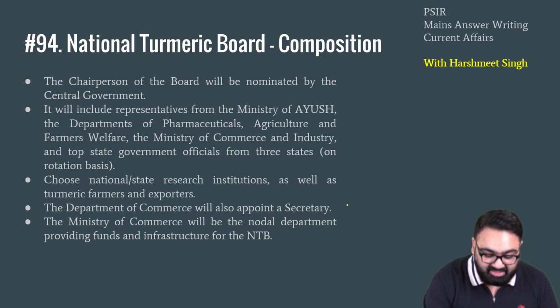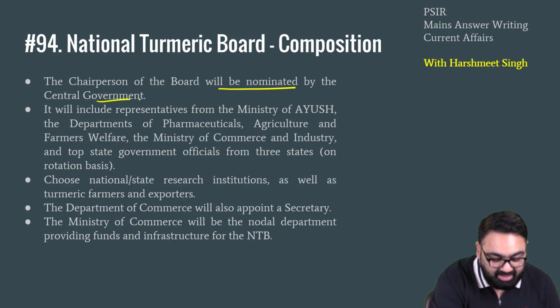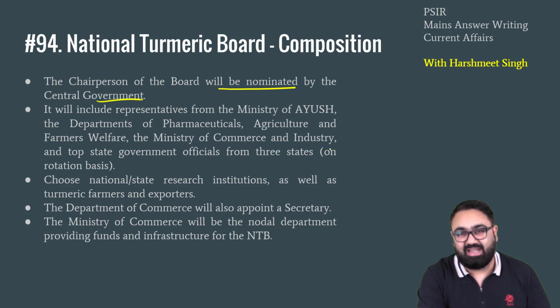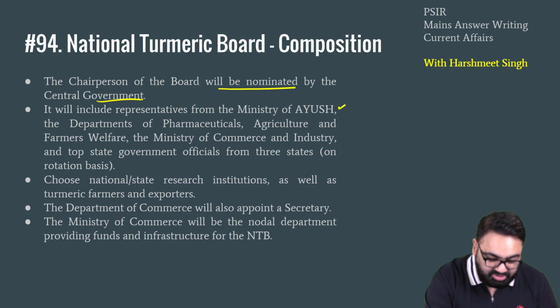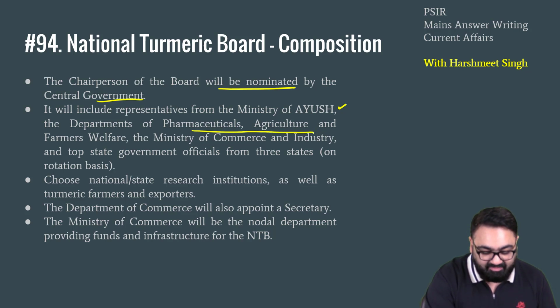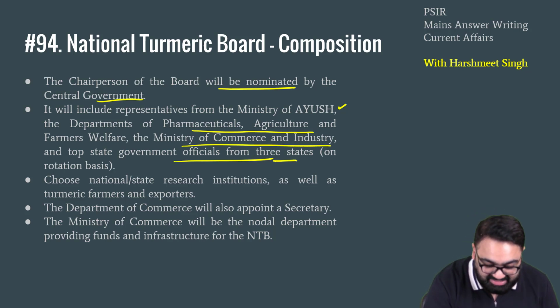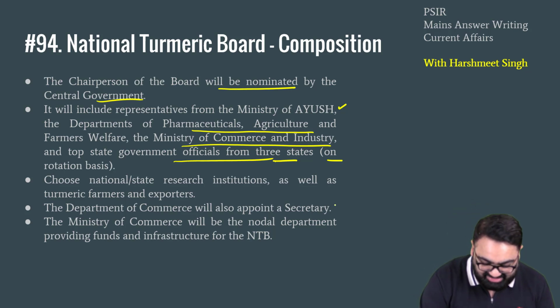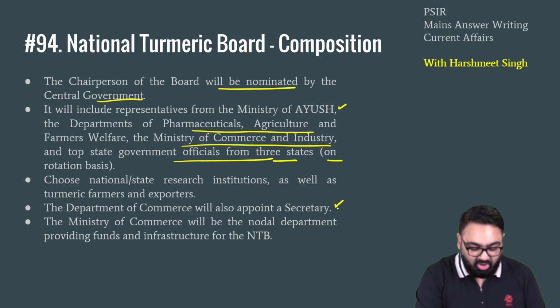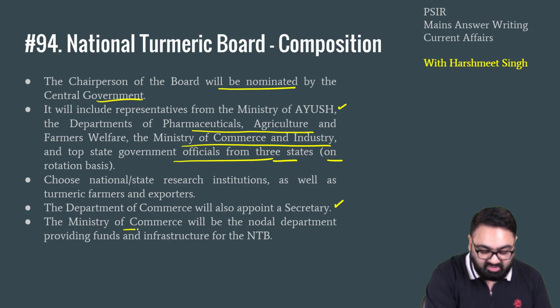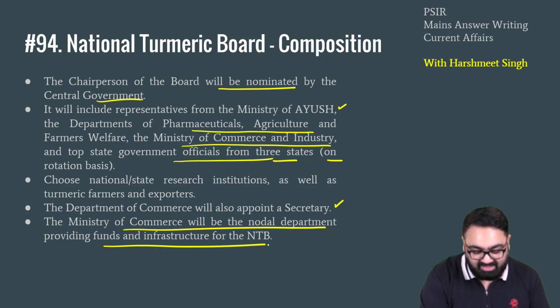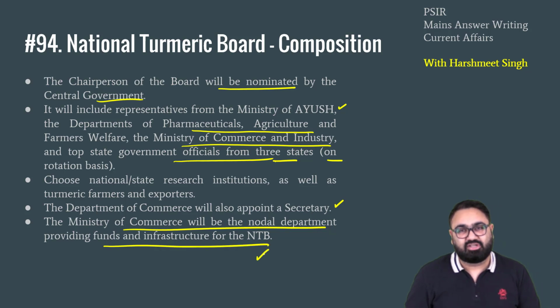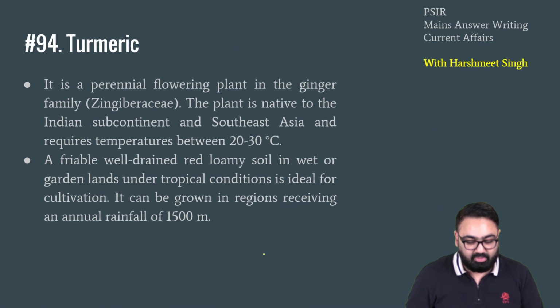This board will be headed by the chairperson, who will be nominated by the central government. It will have representatives from multiple ministries like Ministry of Ayush, Department of Pharmaceuticals, Agriculture and Farmer Welfare, Ministry of Commerce and Industry, and top state officials from 3 states on rotation basis will also be a part of it. It will also have a secretary from the Department of Commerce, and Ministry of Commerce will be the nodal department for giving it funds and providing the infrastructure required for this particular board.